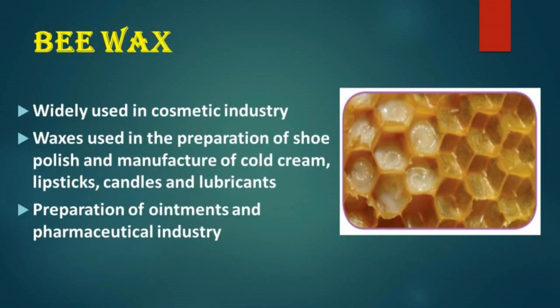Next one is bee wax. Bee wax is secreted by the wax glands of worker bees to construct the combs of the beehive. Some of the uses of bee wax are given below. It is widely used in the cosmetic industry. The wax is used in the preparation of shoe polish and manufacture of cold creams, lipsticks, candles and lubricants. It is also used in the preparation of ointments and in the pharmaceutical industry.